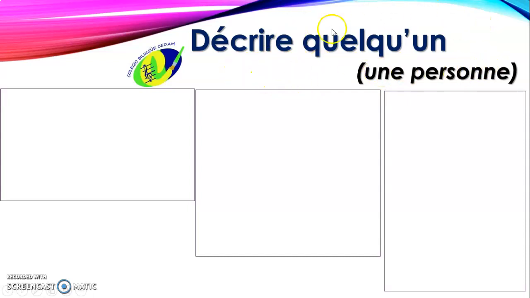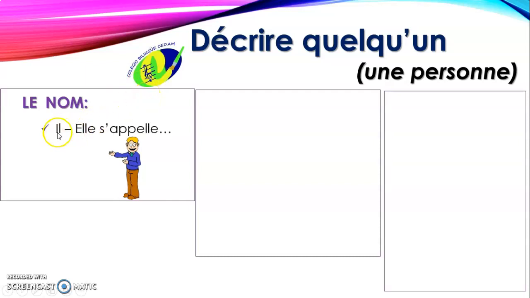Describe someone. First you have le nom, to introduce the name of the person, to introduce your character. You are going to use il s'appelle or elle s'appelle. Il for masculine, elle for feminine. Il s'appelle, elle s'appelle.